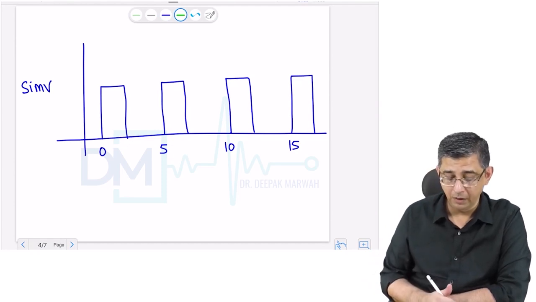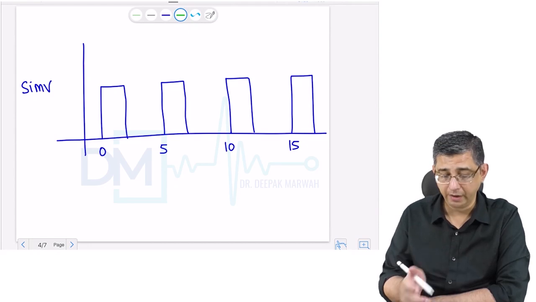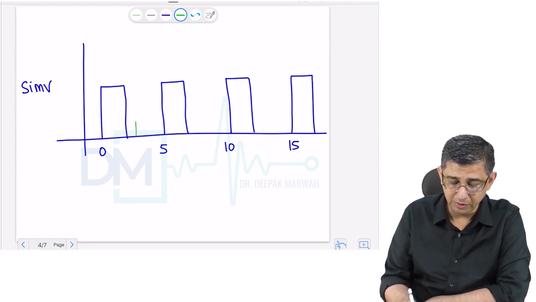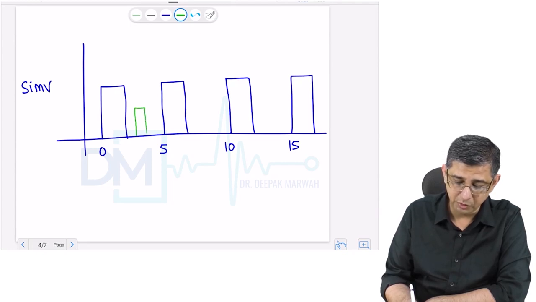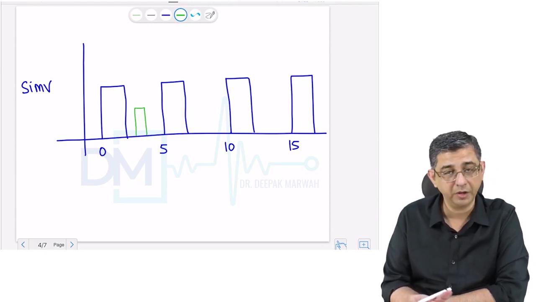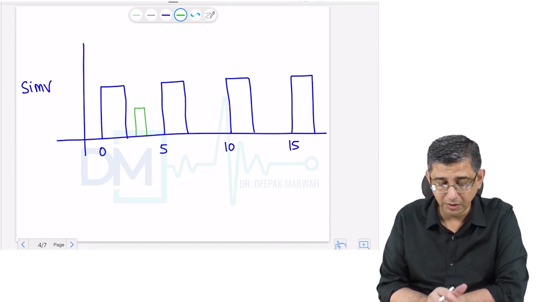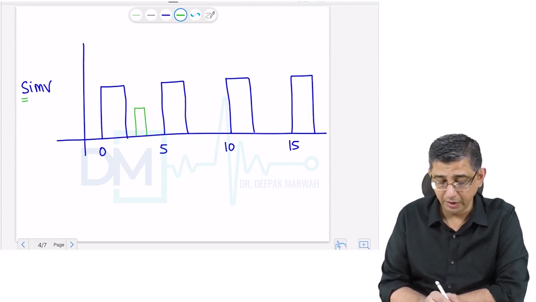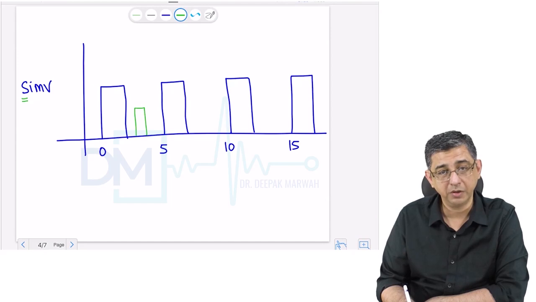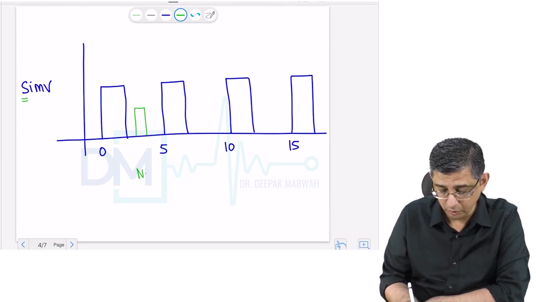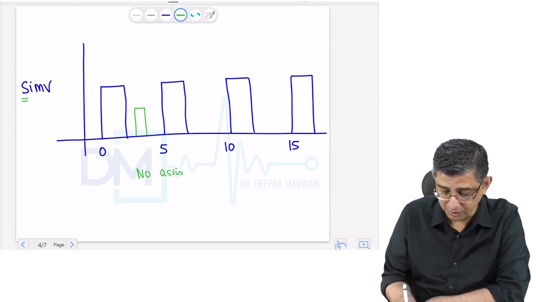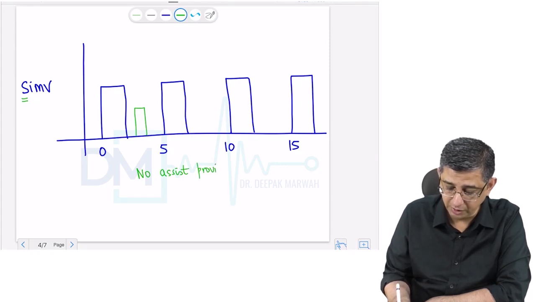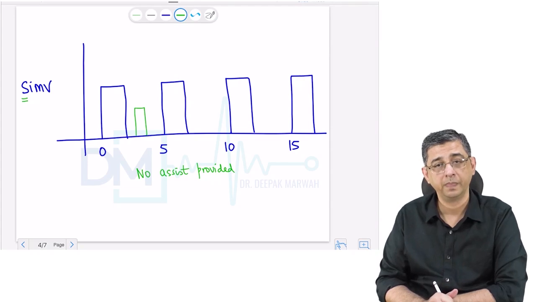12 per minute. Now in between, if the ventilator detects that the person is breathing, it will let the person breathe, but the effort will not be assisted. So there's a possibility that the person may not reach the tidal volume of 500 ml. We are calling it synchronized intermittent mandatory ventilation in the sense that in this person there was a patient-triggered breath, but the ventilator did not support the person at this point of time. So the highlight of this ventilation strategy is that no assist is provided, unlike the previous ventilation modality where the assist was provided to the patient.